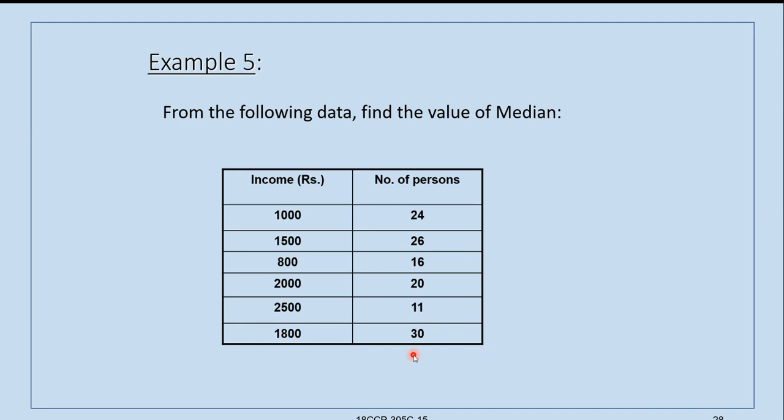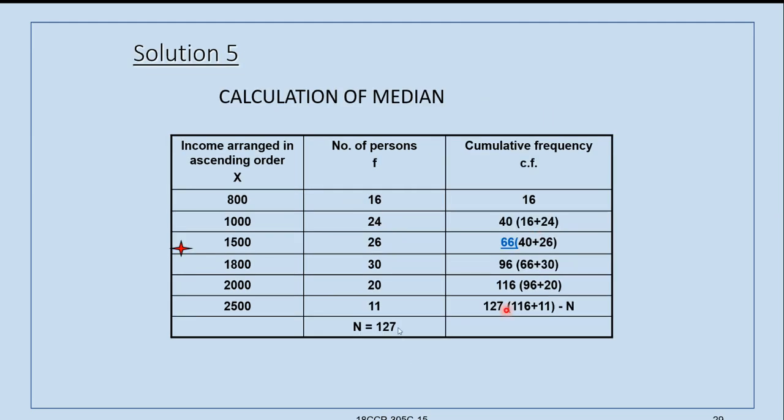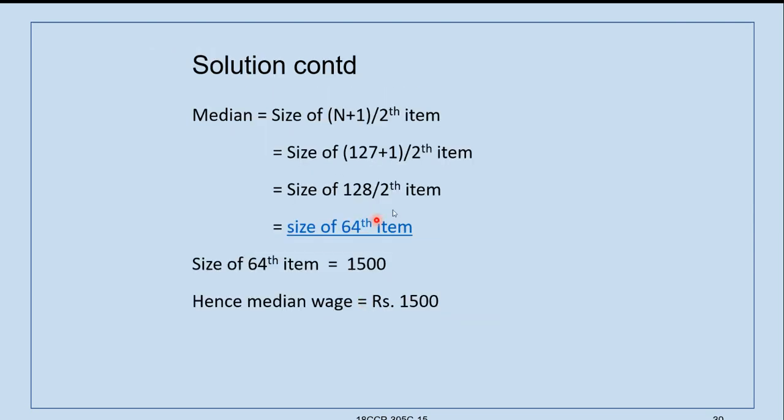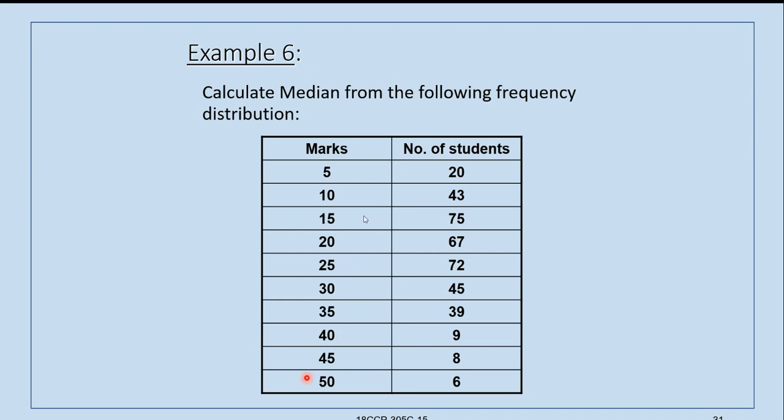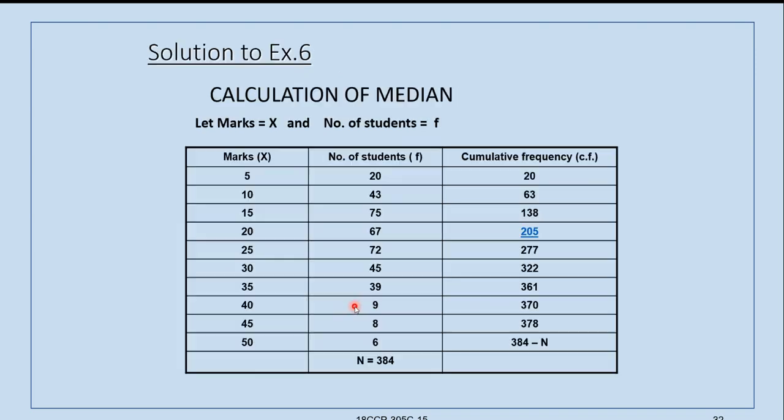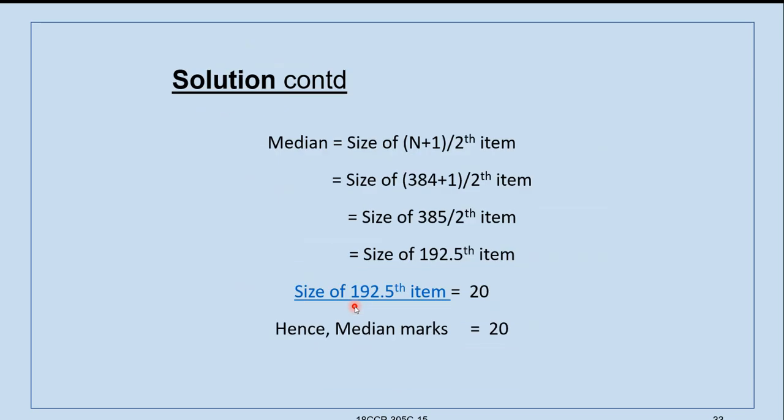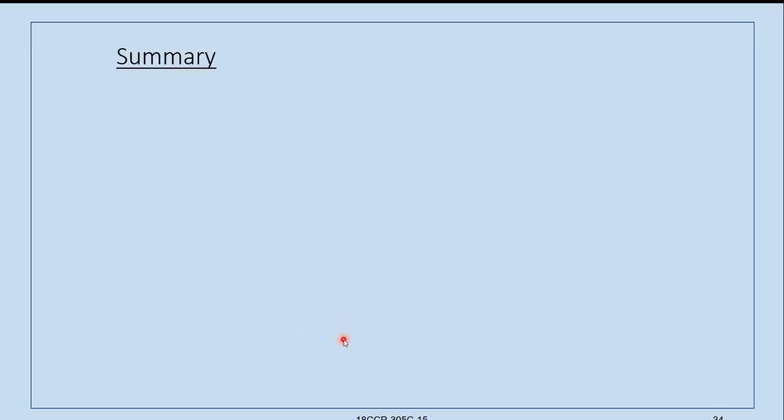Here is another example. This is the method of calculating, and here median wage is 1500. In another example also we have seen like this. This is the 192.5 item.